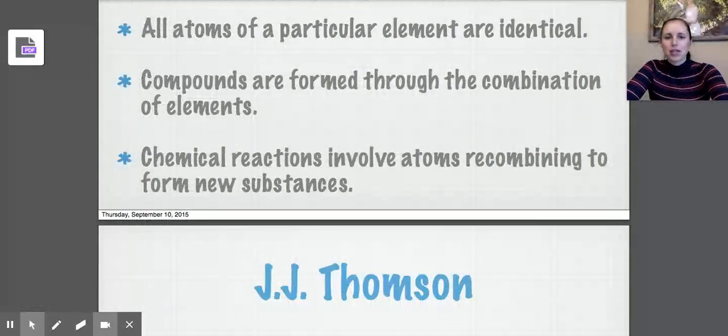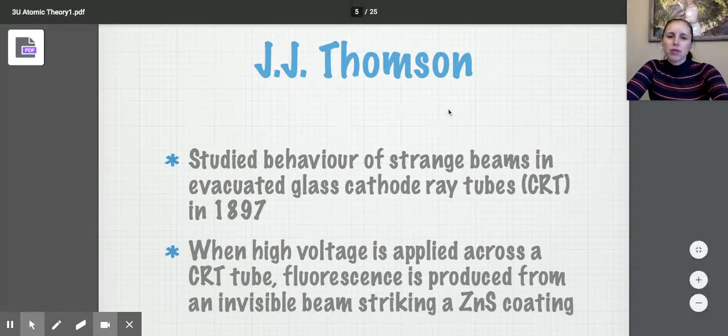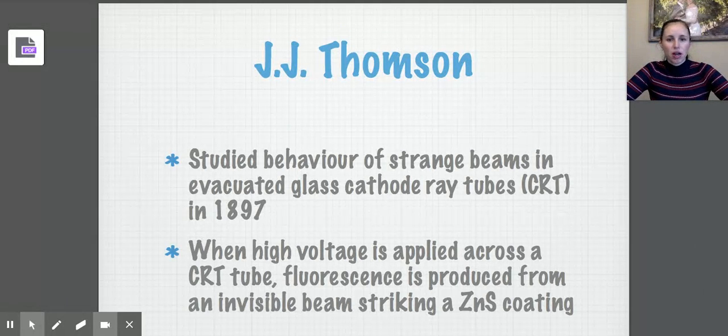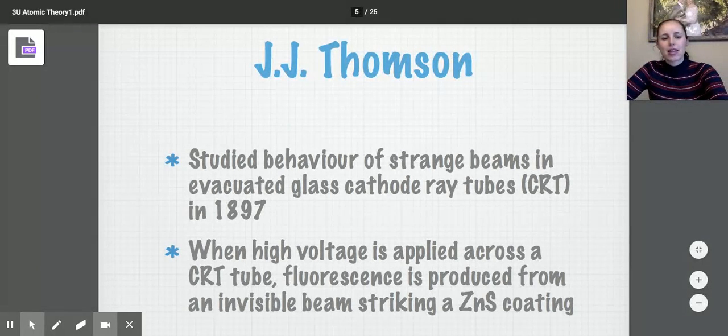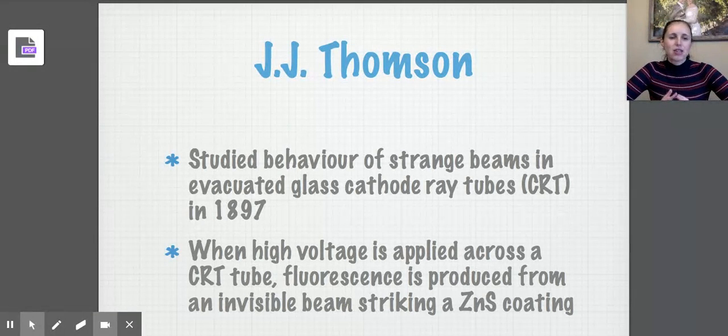So since it had a limitation, that means that another theory must have been developed. It was about 100 years later, and that was from J.J. Thomson. J.J. Thomson wasn't necessarily studying chemistry at all. He was actually studying these cathode ray tubes. So they're like a high energy beam of light, almost like a laser, not really a laser. And he noticed that there's a strange beam of energy that was coming out of the cathode ray tube he was studying.